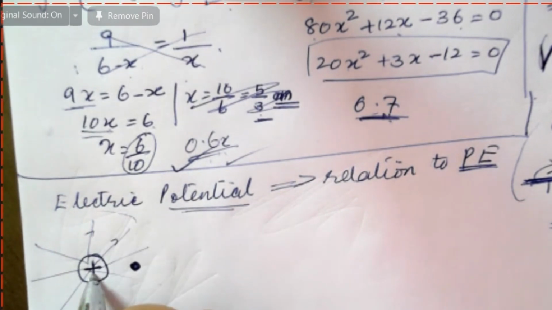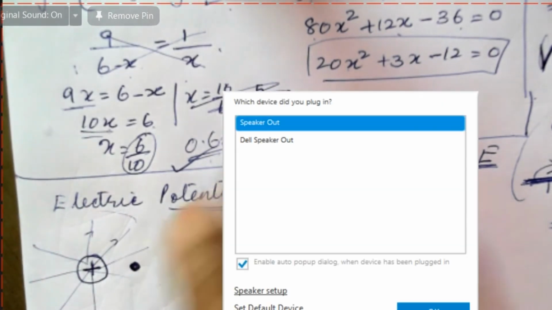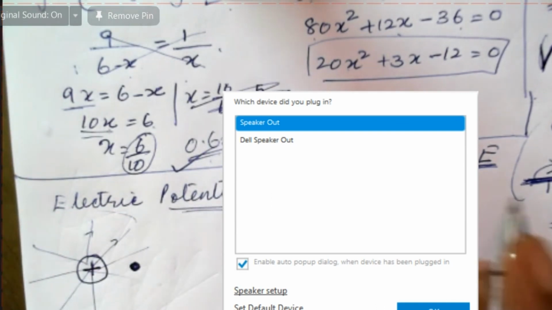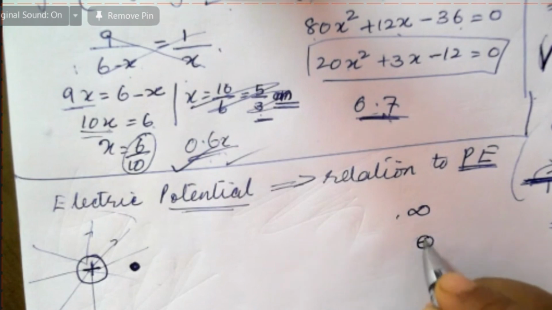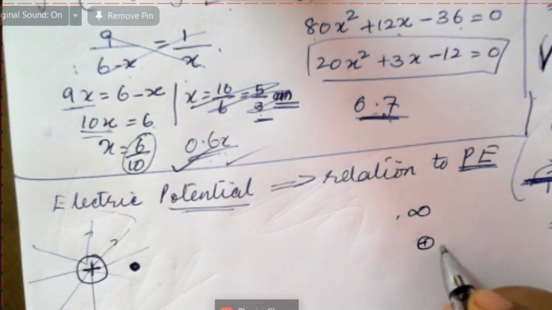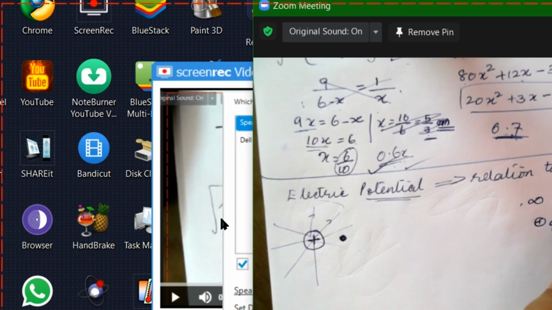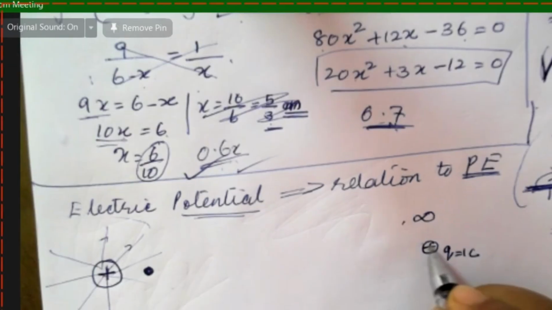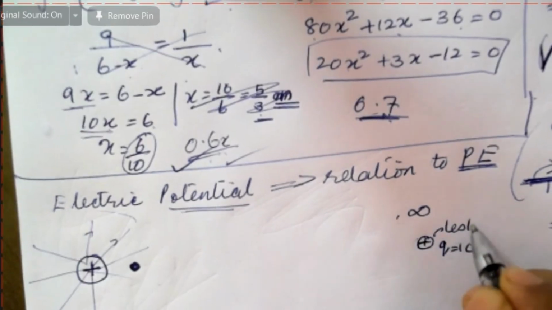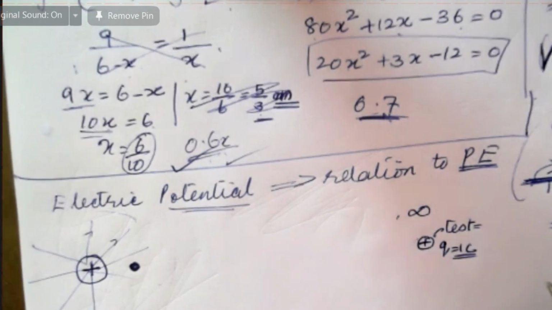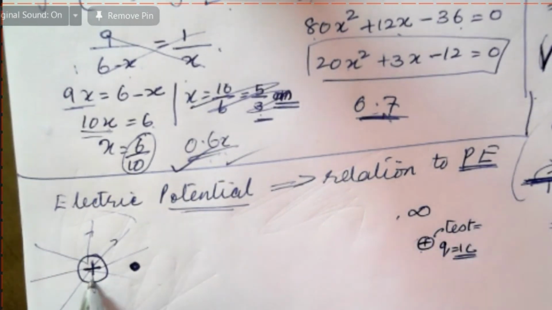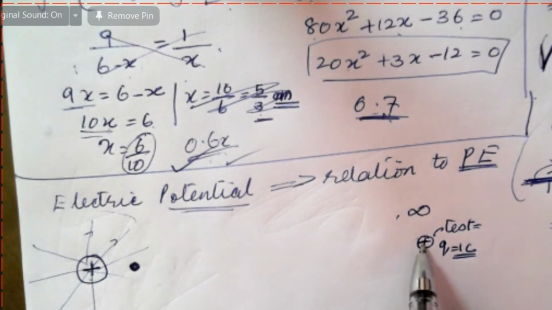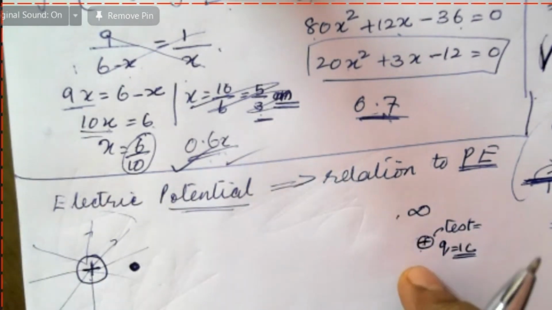Assume that this is a positive charge, and in infinity, very, very far away from here, I have a positive charge of magnitude 1, Q equal to 1 coulomb. This is a test charge of magnitude 1. This positive charge, which is very far from this, is out of the electric force, so it doesn't experience any force.